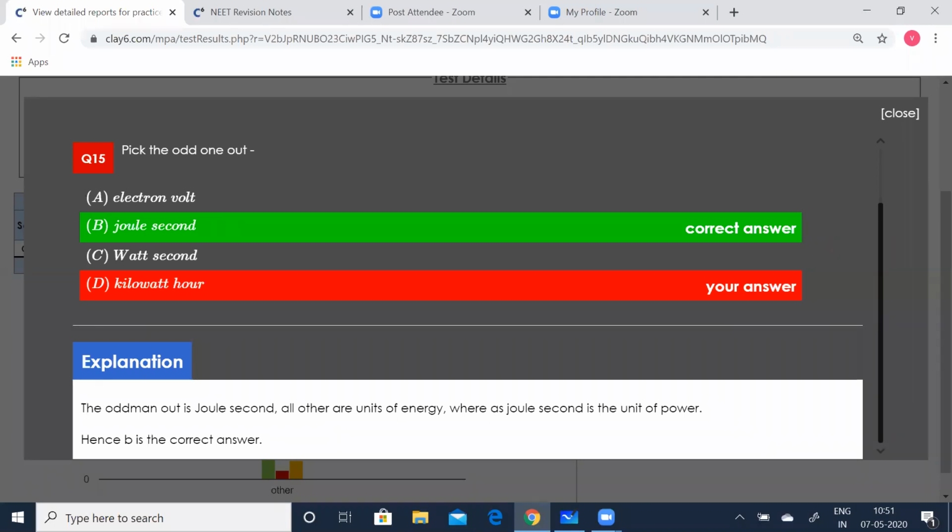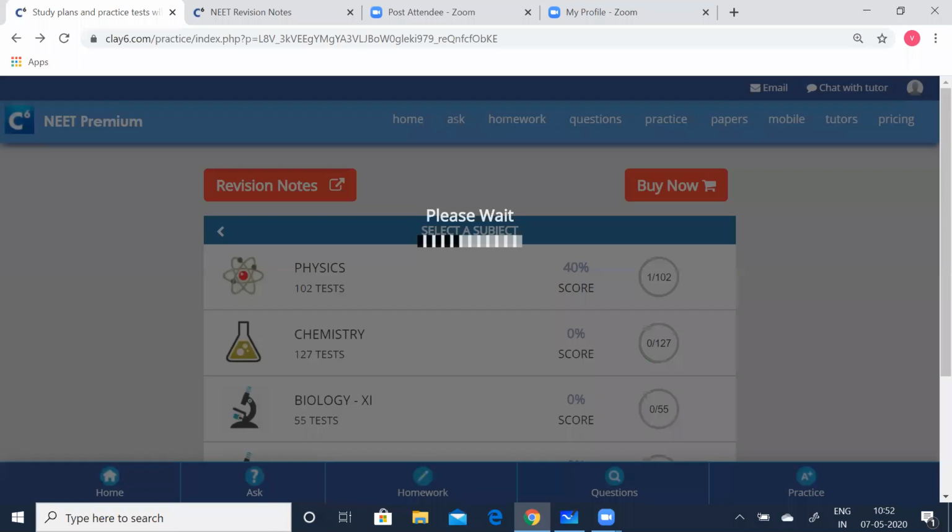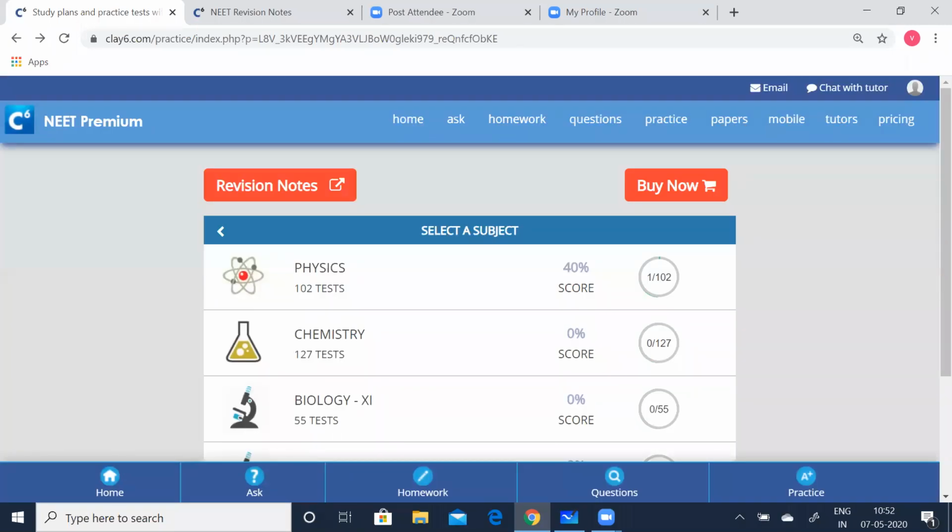So now you can actually verify your answer. You can get the explanation also here. The odd man out is joule second. All others are units of energy, whereas joule second is the unit of power. So B is the correct answer. The unanswered ones are questions we worked out but I didn't save or mark. Now coming back to the physics tests, you have 102 tests now.